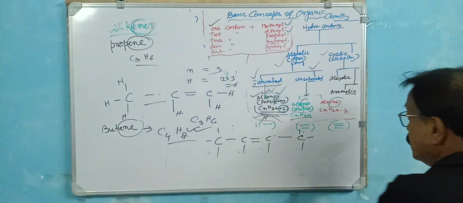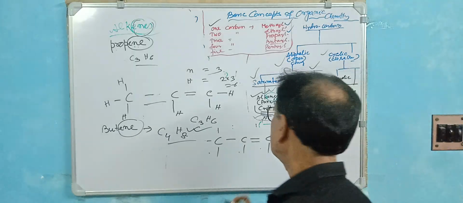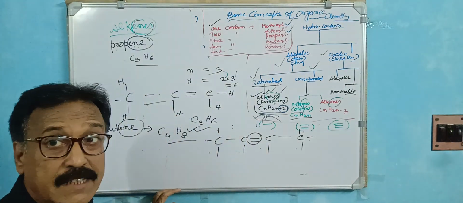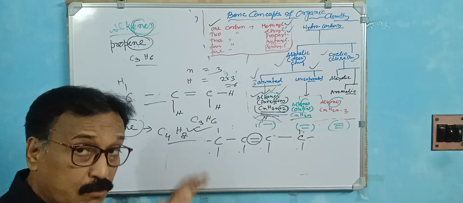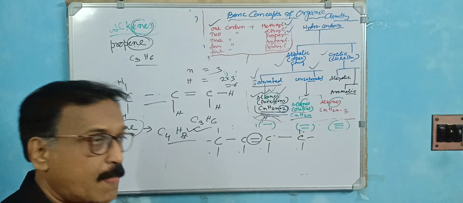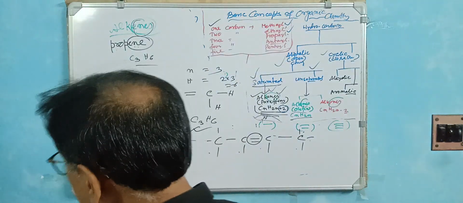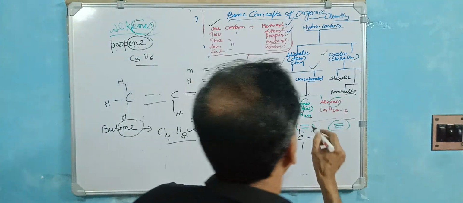Structure is very important. So this is an unsaturated hydrocarbon because this bond is easily broken. Not this bond, but this bond is easily broken. So this is unsaturated, or unstable. So this is called butene. The general formula is CnH2n.